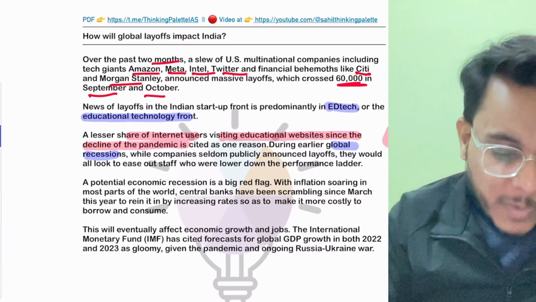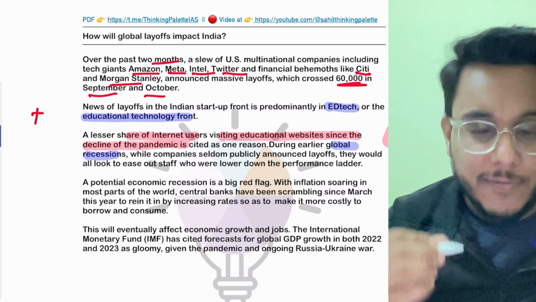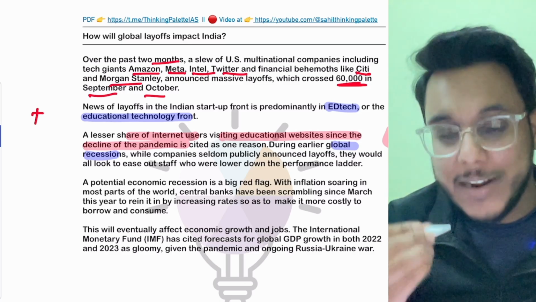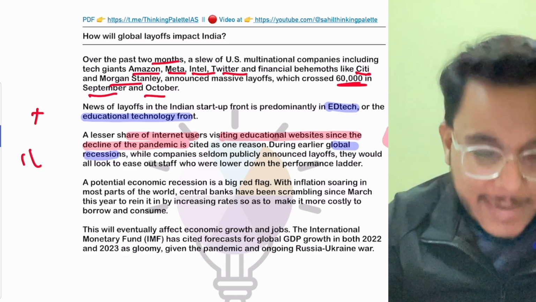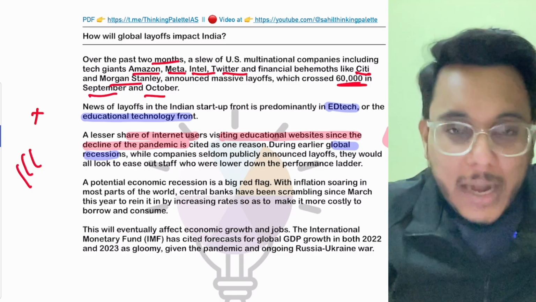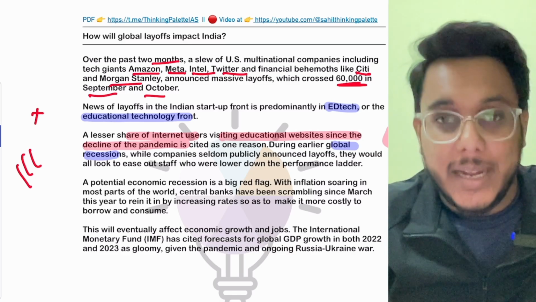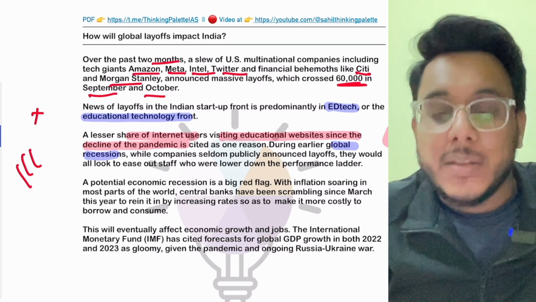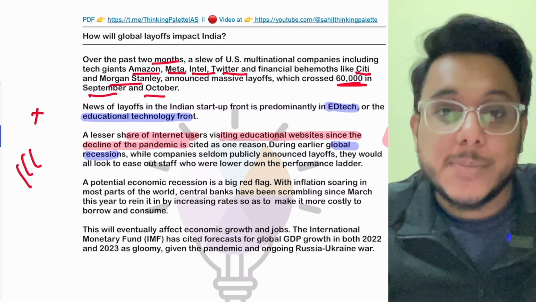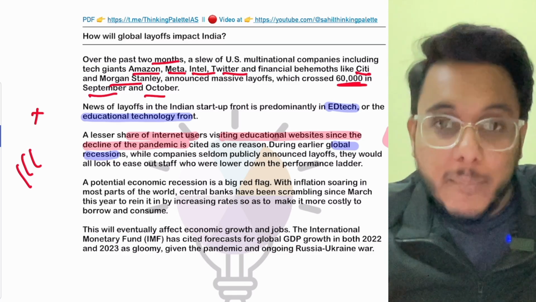Moreover, if I give you one additional point, when we talk about the Indian edtech startups, they are facing a phase of funding winter. New funding is not coming now. These edtech companies are not actually profitable. They still have a large burn rate. Burn rate means that they are earning less but spending more. So their burn rate is very high, and to sustain, you need more and more funding.